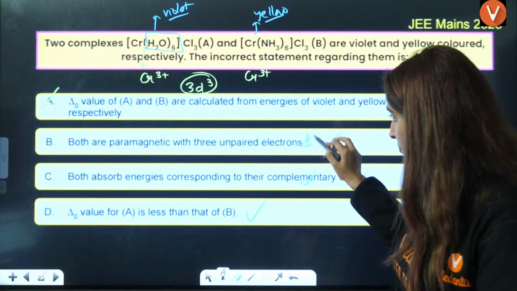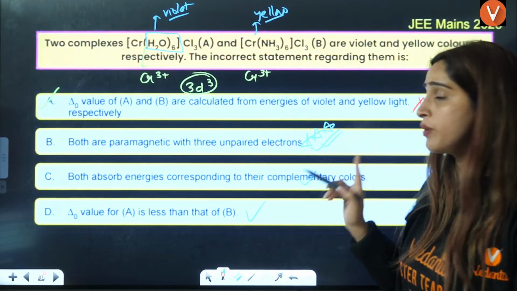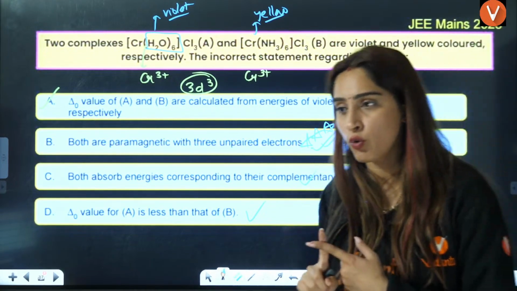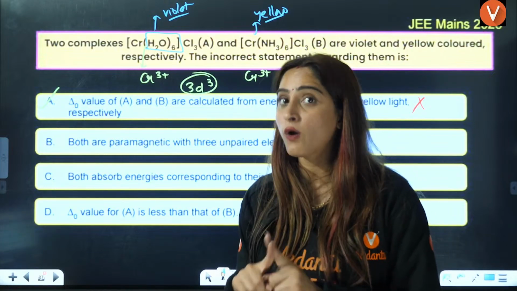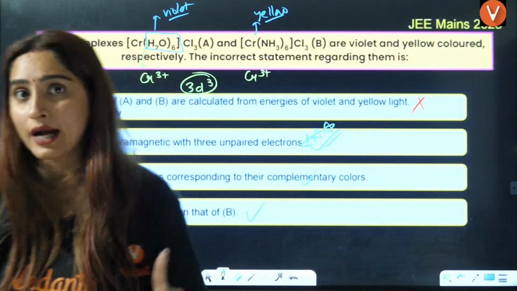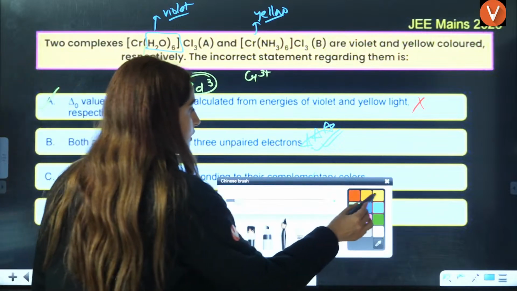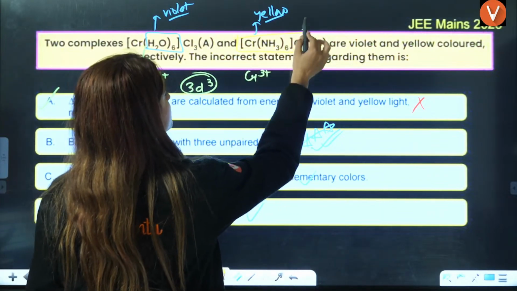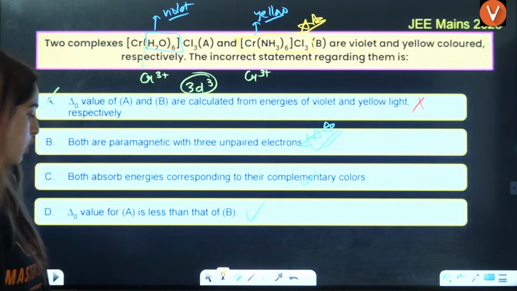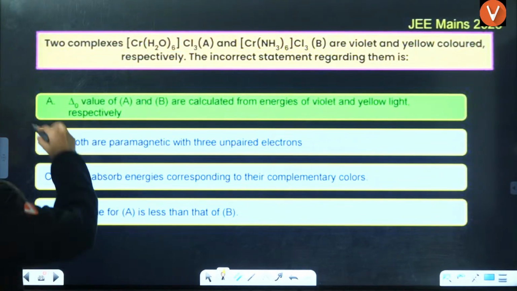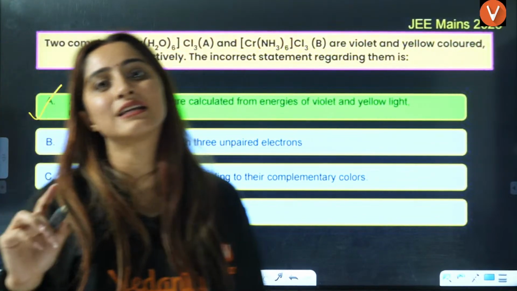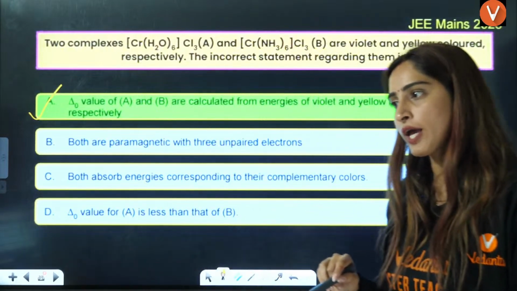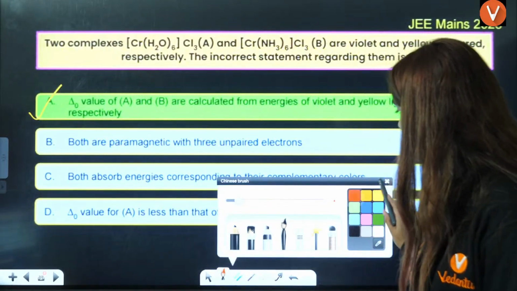This is a very, very important point, because when you have chromium with amine, that will not cause any pairing. That is the exception. That is why I'm saying this is important. This is the exception. That is why this becomes important, right? Okay, so the answer is going to be A, the correct option for the incorrect statement. This is a very good question.